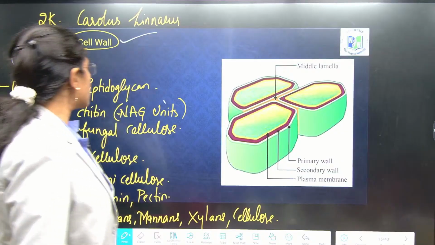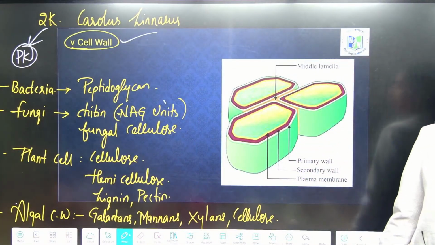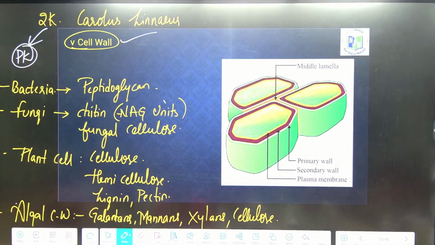These are the different cell wall compositions of different cells: bacteria, fungi, algal cell and plant cell. If you are clear with this, then we will move on to the primary, secondary and tertiary cell wall structures of plants.